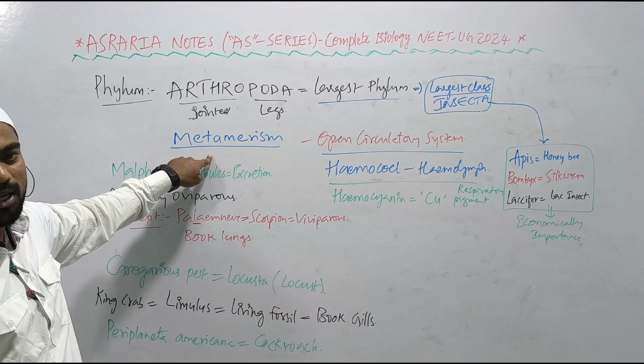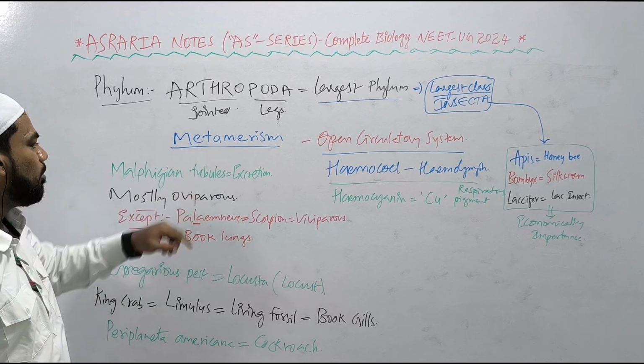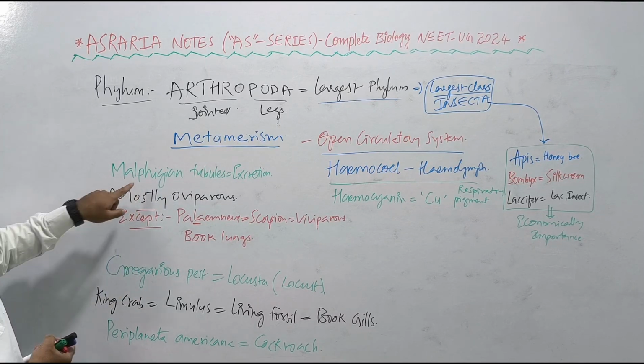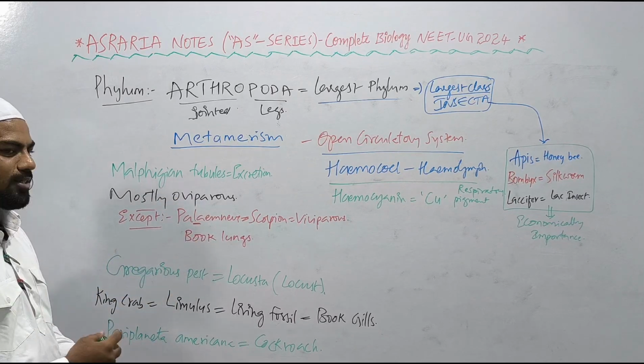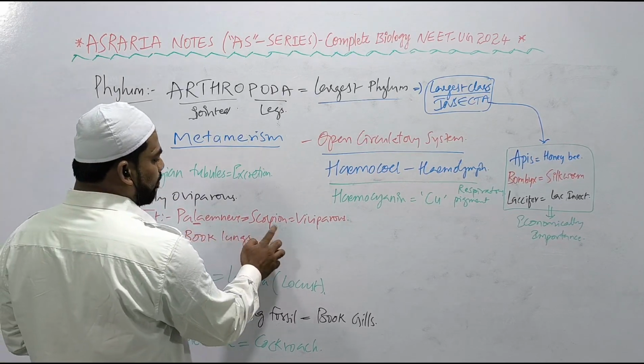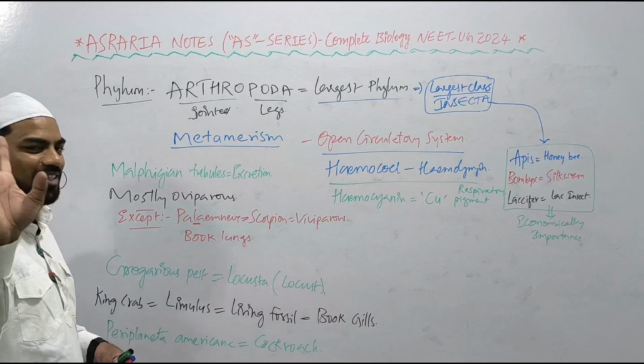बॉडी इज डिवाइडेड इनटू सेगमेंट्स, राइट? Head, thorax and abdomen, right? So excretory organs are the Malpighian tubules and coxal glands also. Most of them are oviparous, अंडे देने वाले, eggs देने वाले. लेकिन except Scorpion, बिच्छू जो है बच्चा देता, बिच्छू बच्चा देता, अंडा नहीं देता.